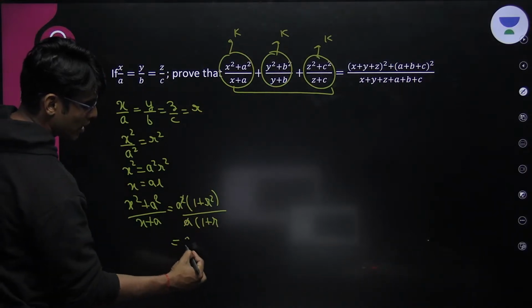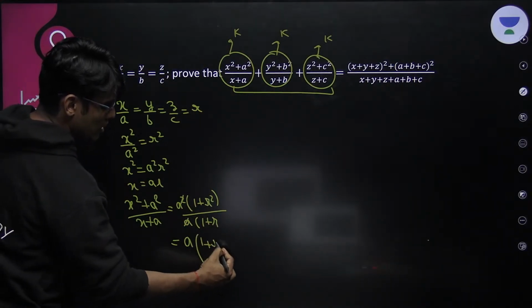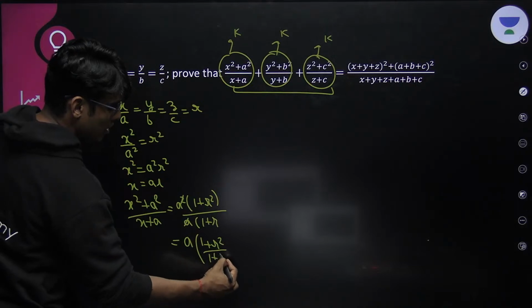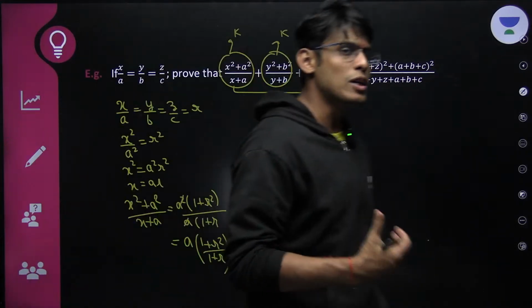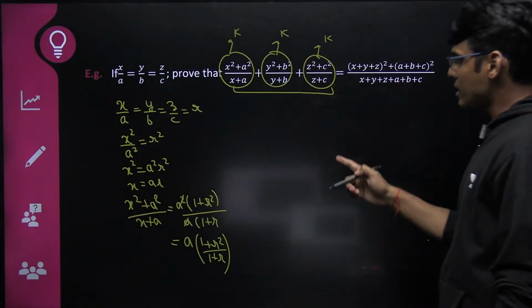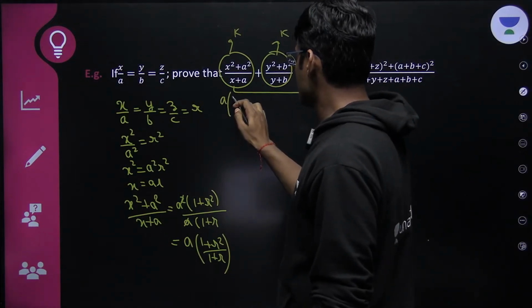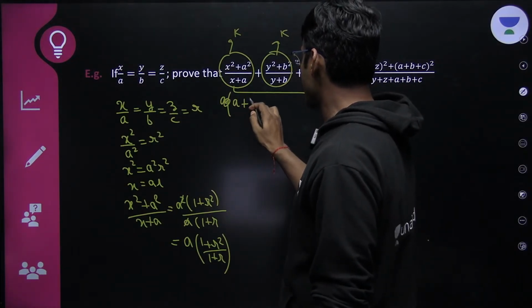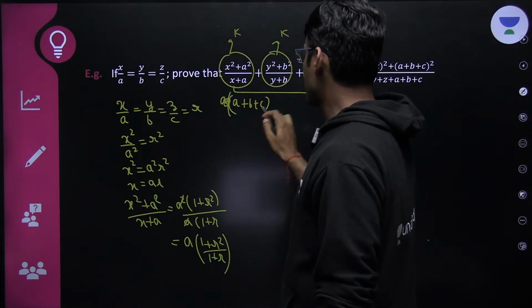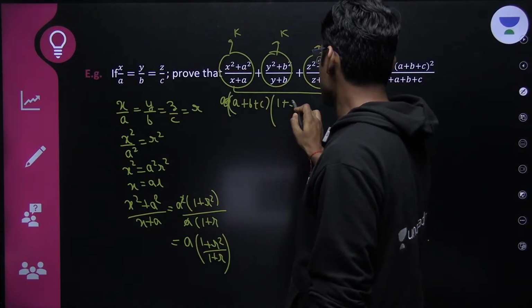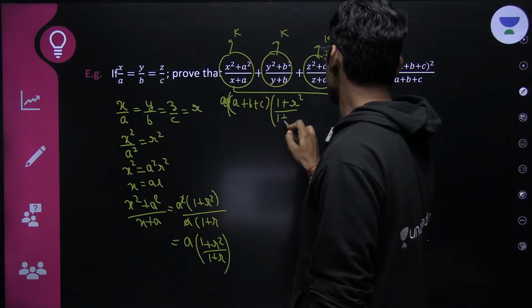So this becomes a times 1 plus r square upon 1 plus r. Now you should be able to observe that this LHS is going to be a plus b plus c times 1 plus r square upon 1 plus r.